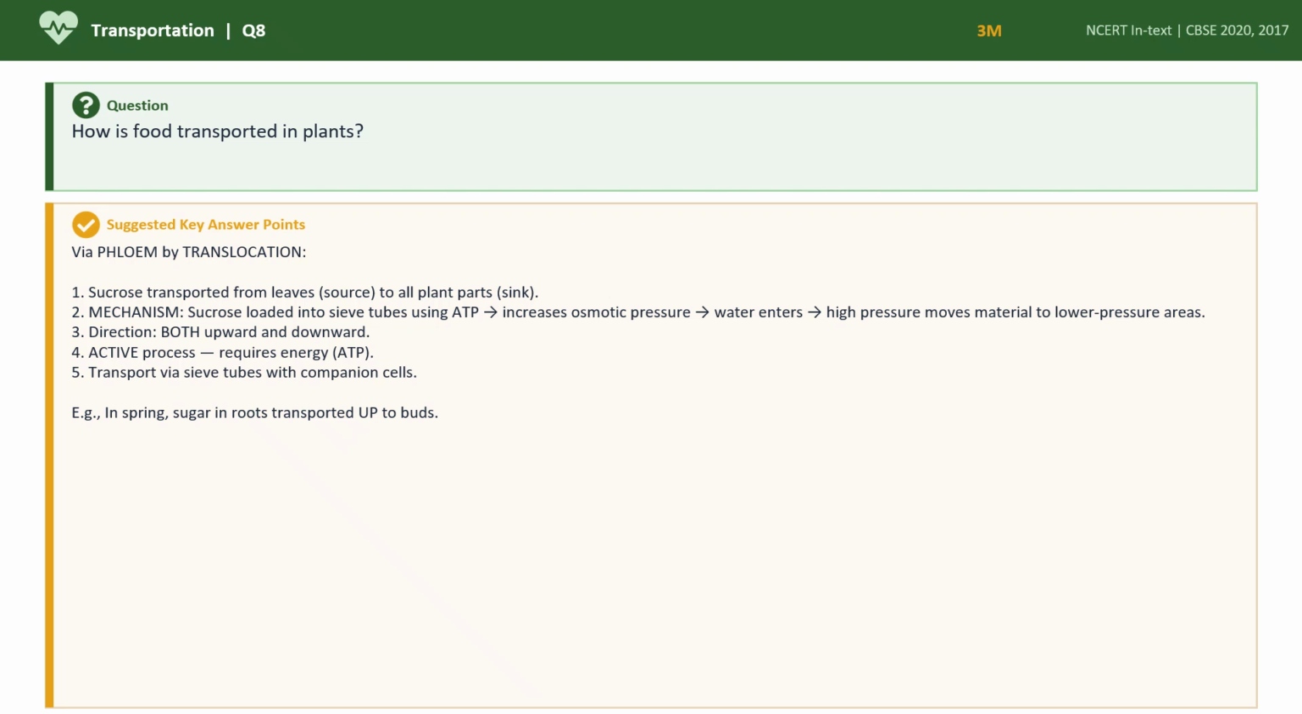But transpiration, which is happening in the xylem, is a passive process. There we don't need any energy. Here we require energy. And the transportation happens through the sieve tubes with companion cells.